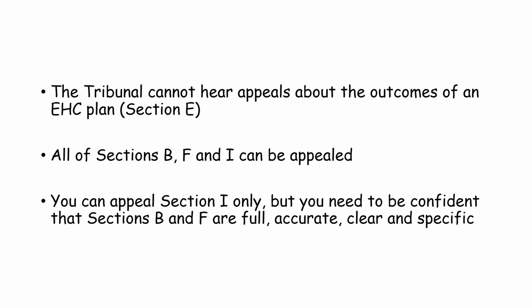The local authority has a duty to name a setting which can meet a child or young person's needs, so they will be referring to sections B of the EHC plan and section F. So if either of these sections are not full or accurate, then the local authority may place your child in a setting which will not meet your child's needs. You have a right to appeal just section I, but you need to be confident that the sections B and F are full, accurate, clear and specific.